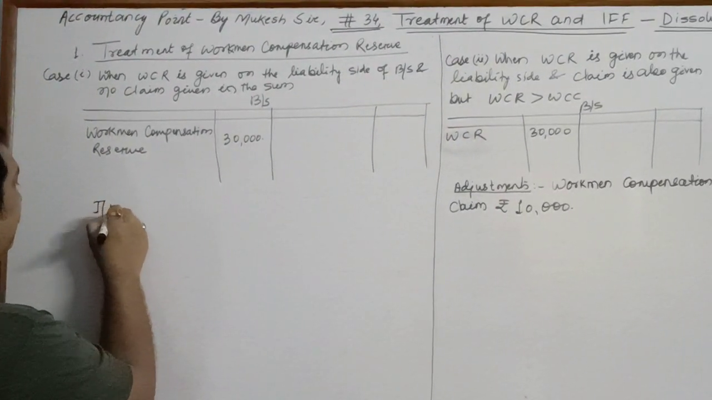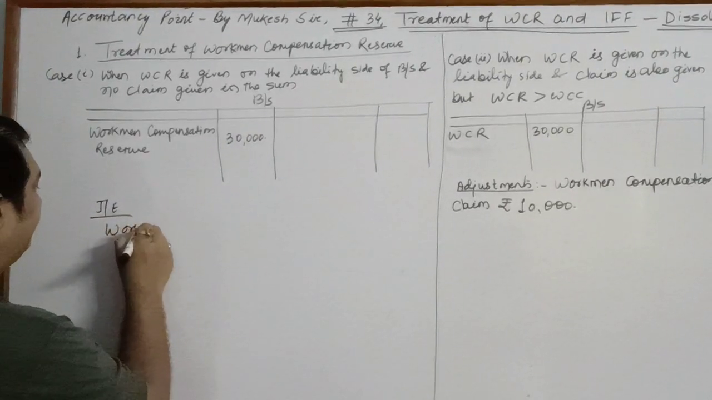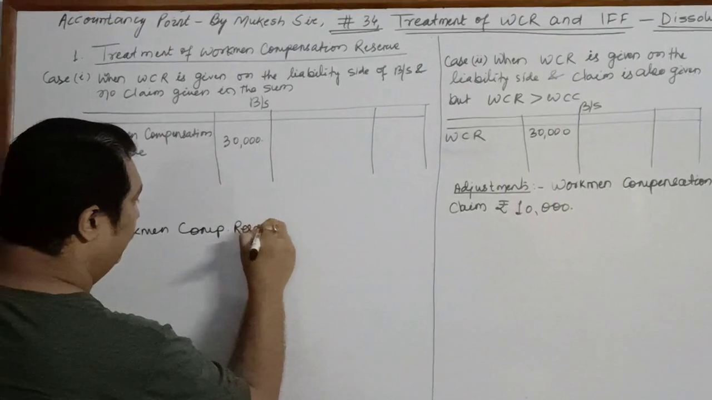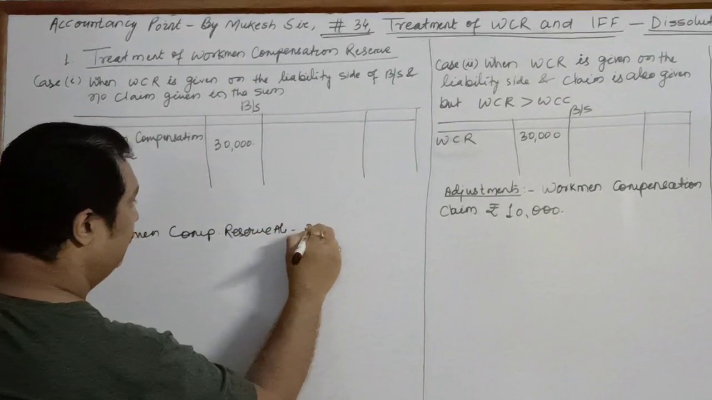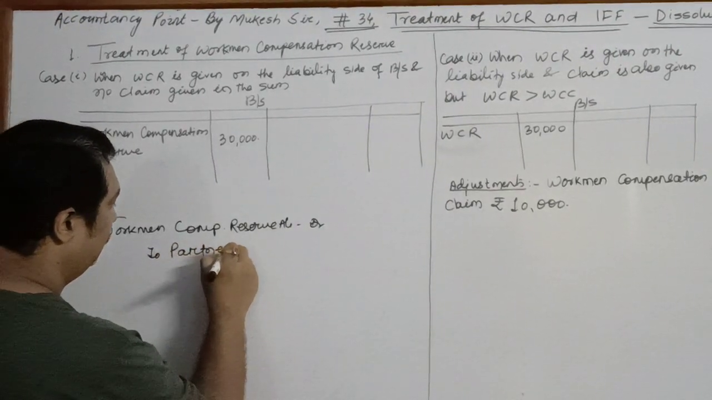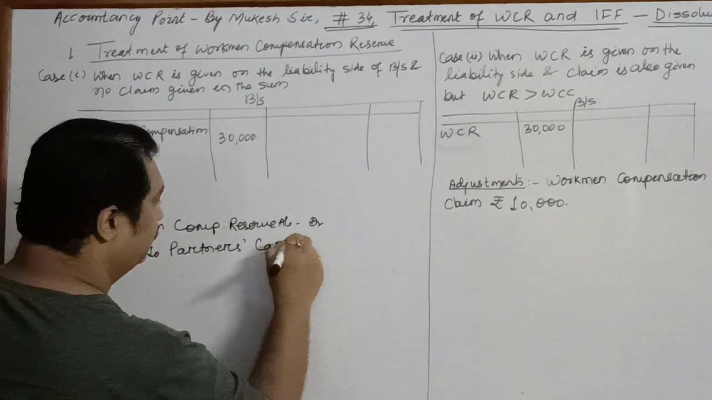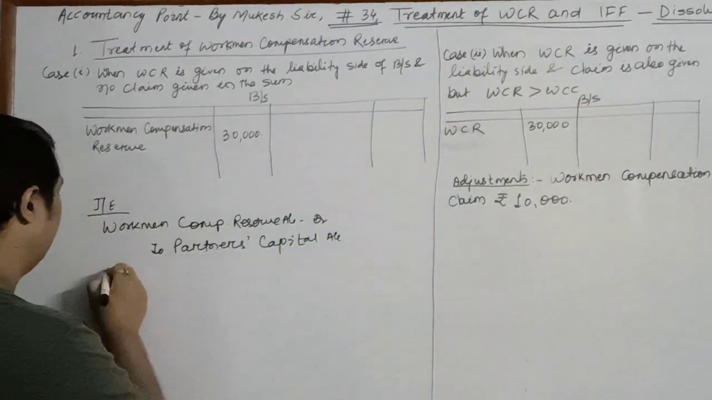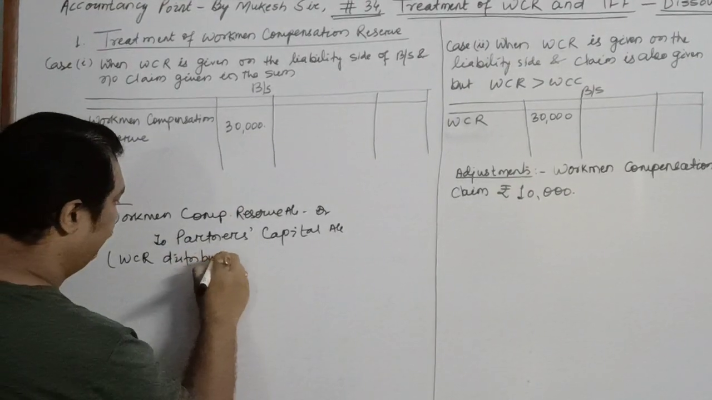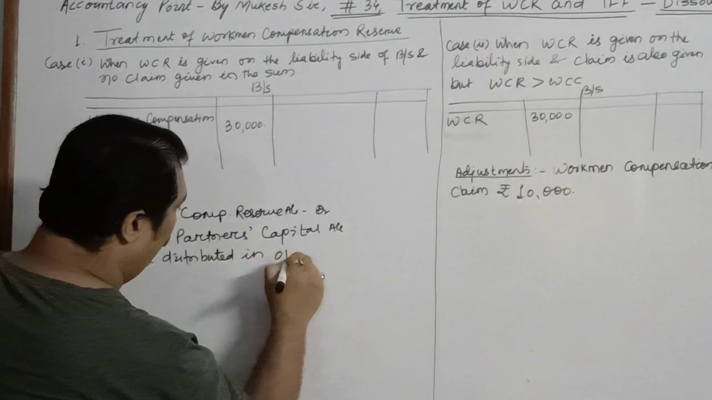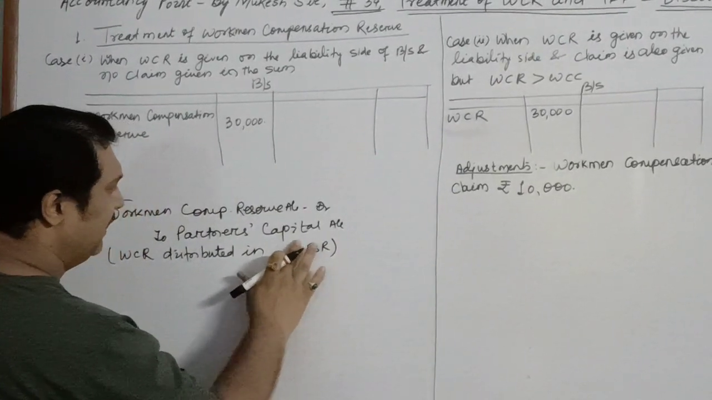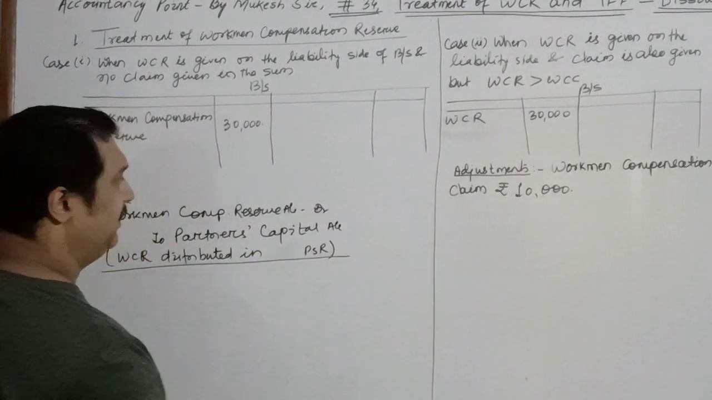The journal entry will be passed: workmen compensation reserve account debit to partners' capital account. It will be distributed. In the narration you can write WCR distributed in old profit sharing ratio, or there is no old and new in case of dissolution, in the profit sharing ratio.